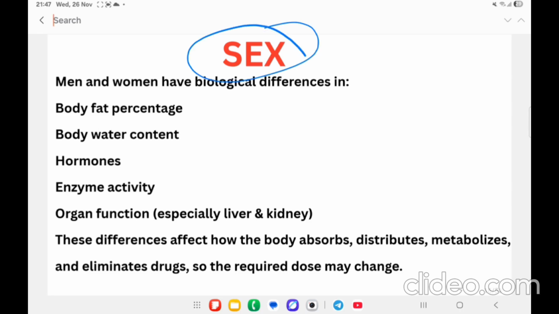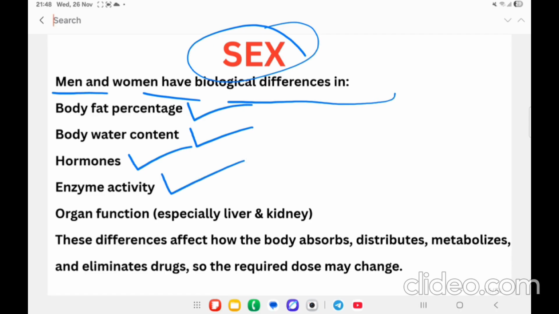Then sex of the patient. Men and women have biological differences. That is body fat percentage, body water content, hormones, enzyme activity, organ function.